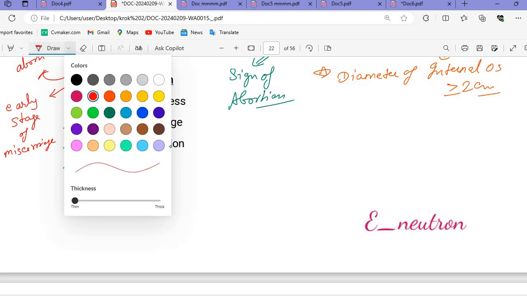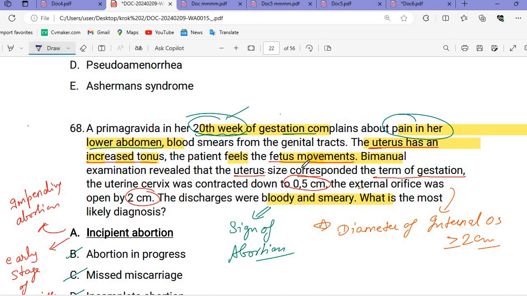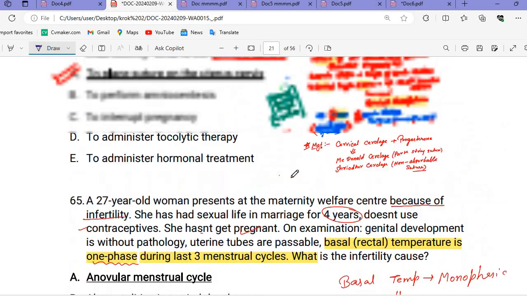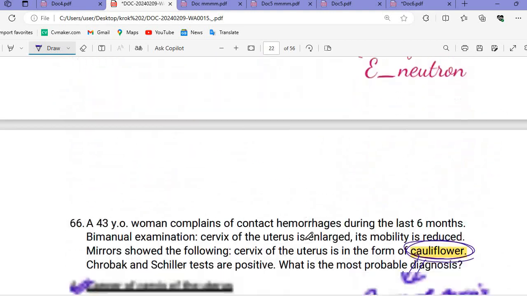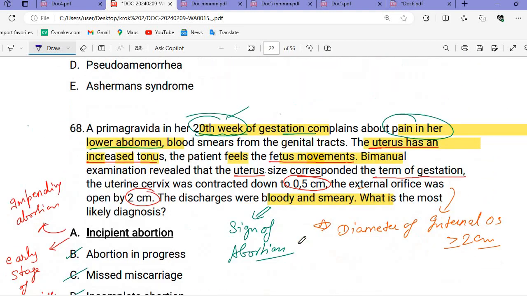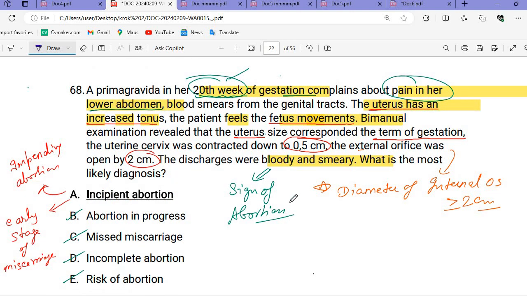Look at what this means. Normally, at a 20-week pregnancy the cervix should not shorten and should not be dilated, but we are seeing the cervix is contracted, and we know that the cervix shortens when it dilates. Again I am stressing this line: when the cervix dilates, the length of the cervix shortens. So in the question they are giving that the cervix is shortened, it means the cervix is trying to dilate, but it should not dilate because it's just 20 weeks of gestation. Once more, let me speak in Hindi.